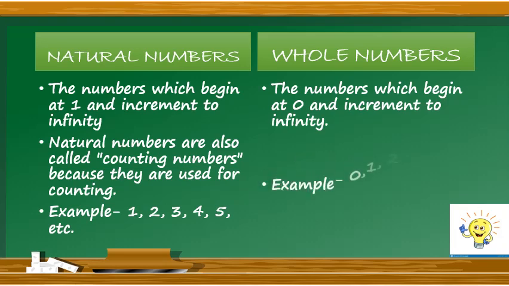Example of whole numbers: 0, 1, 2, 3, 4 and so on. What is the difference? The only difference is natural numbers always start from 1 and whole numbers always start from 0. Hope you have understood the concept of natural numbers and whole numbers.